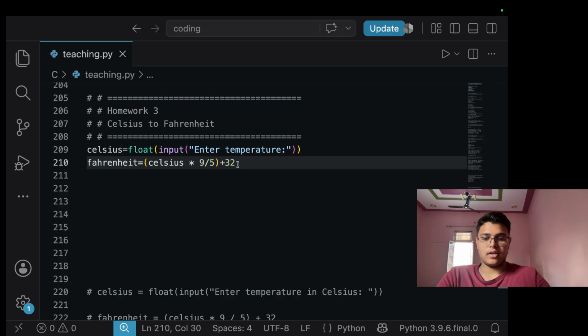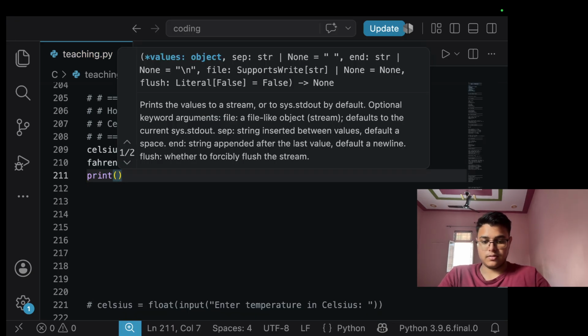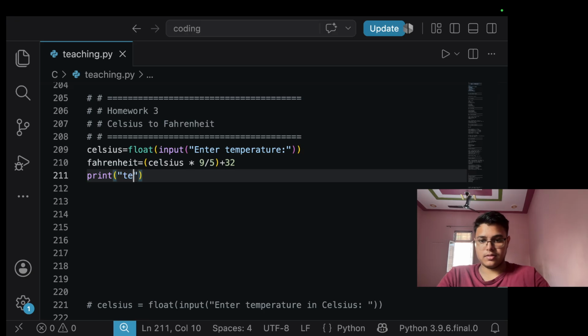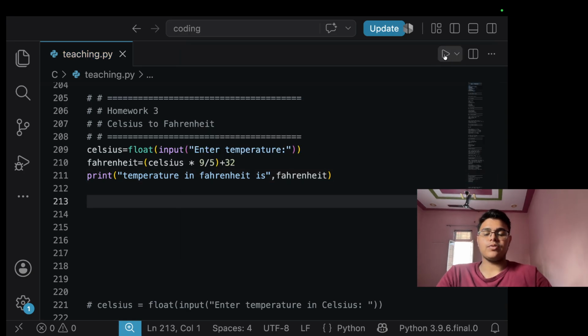Okay, and now we'll just print temperature in Fahrenheit is. Yeah, so the output will be the temperature in Fahrenheit.